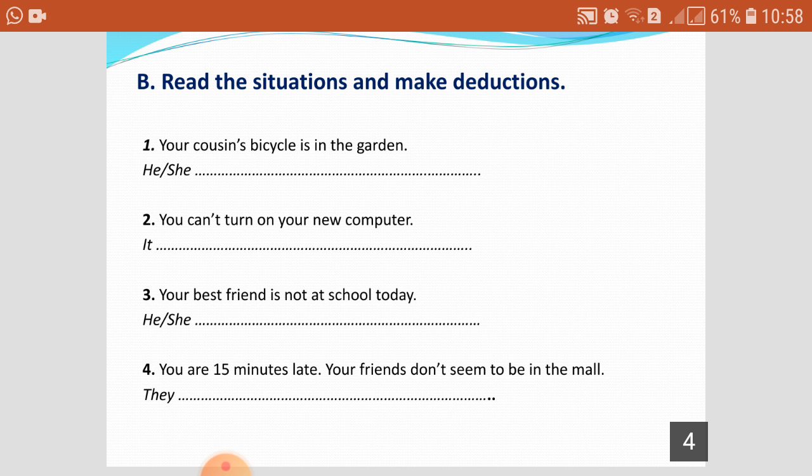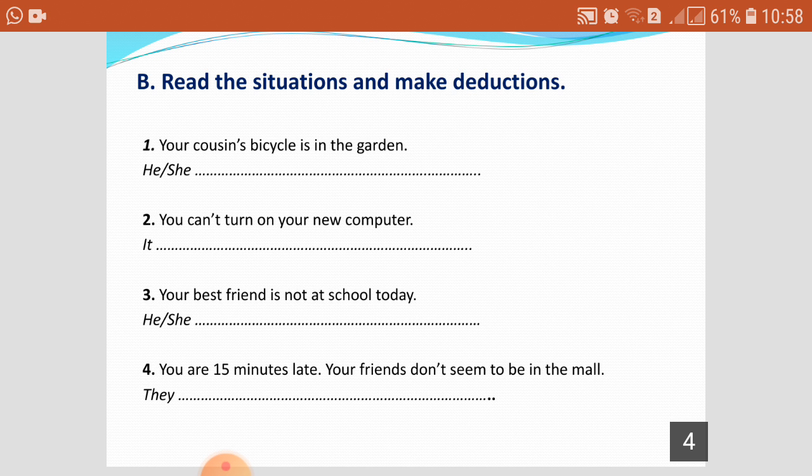I can say a lot of things. Number 3. Your best friend is not at school today. I can say he must be ill. He must have missed the bus. Okay?